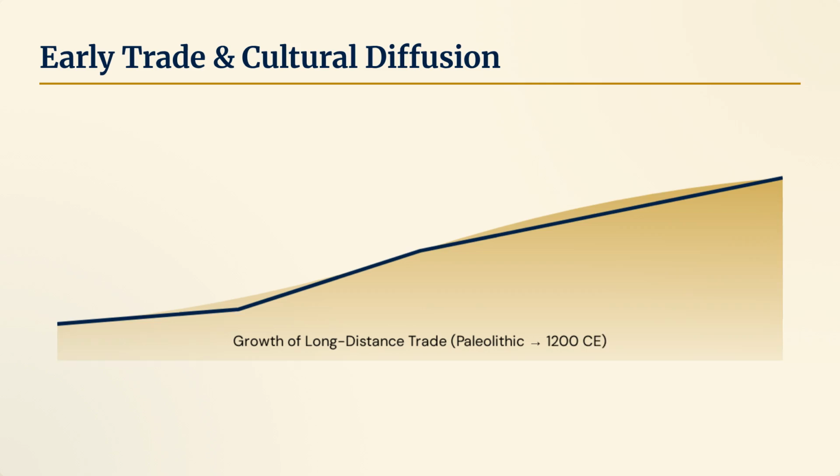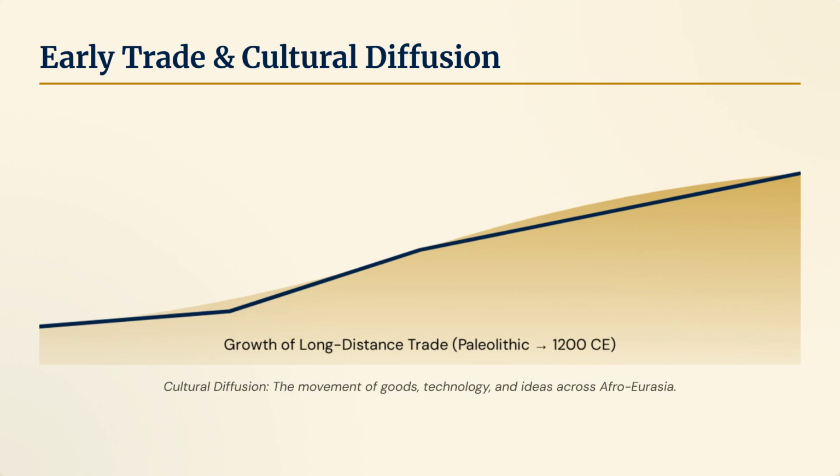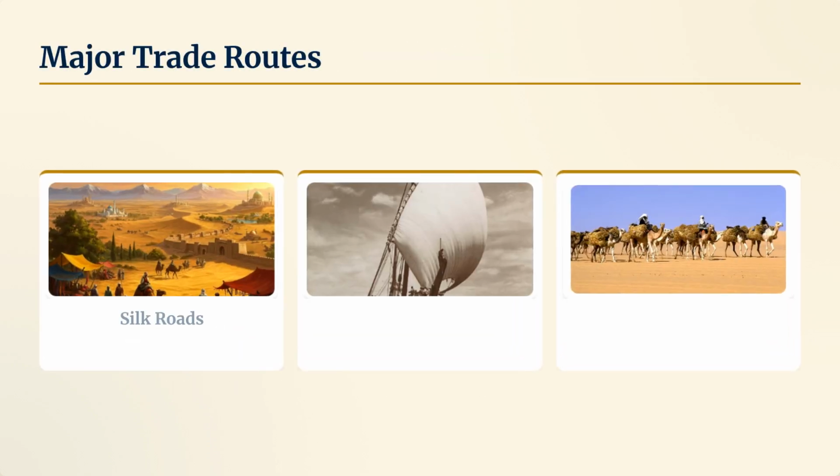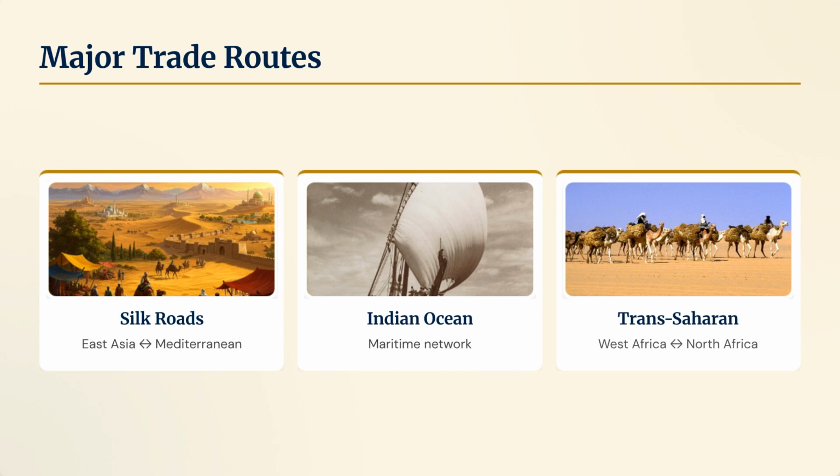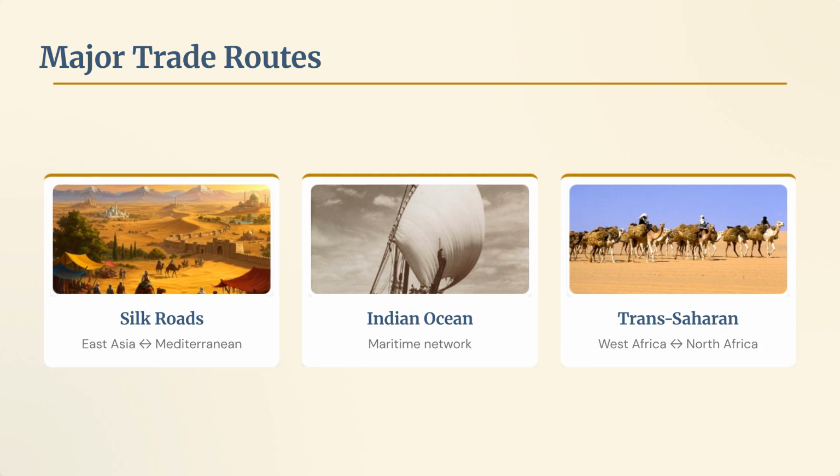Early trade facilitated cultural diffusion, the movement of goods, technology, and ideas across Afro-Eurasia. We can see a steady growth in long-distance trade from the Paleolithic era up to 1200 CE. Major trade routes included the Silk Roads connecting East Asia and the Mediterranean, the Indian Ocean's maritime network, and the trans-Saharan routes linking West and North Africa.